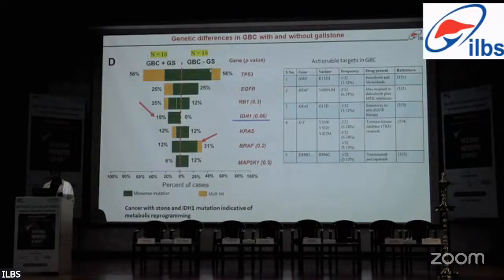The patients were divided into those with a history of gallstone and those without any history of gallstones, and we found that gallbladder cancer patients with a history of gallstone had mutations in the IDH1 gene, while the patients without underlying gallstone had more mutations in BRAF and MAP2 kinase 1. Besides that, in our data we also found known variants which are already actionable, and drugs could have been used for patients with these specific variants.